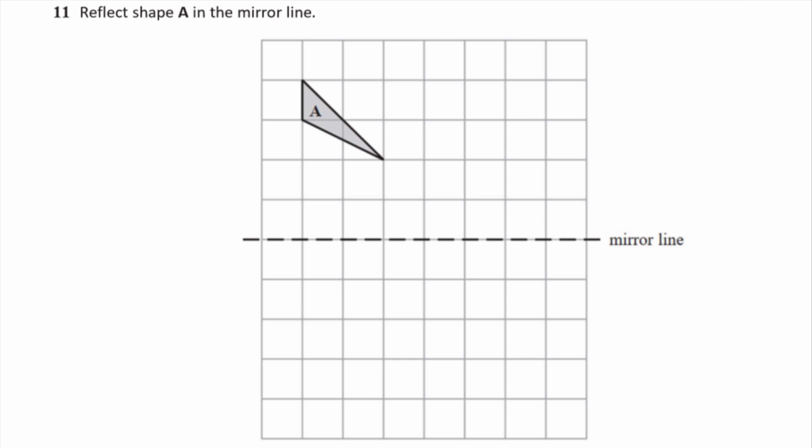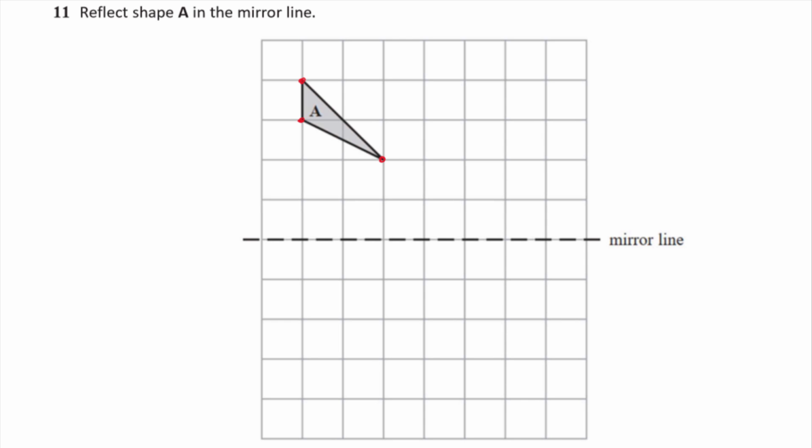Reflect the shape A in the mirror line. When you're reflecting shapes, don't try and reflect the lines. Reflect the vertices, or the corners, of the shape. This shape has got 3 vertices, here, here and here. What I like to do is count how far away each one is from the mirror line and then reflect it that amount of points on the other side.